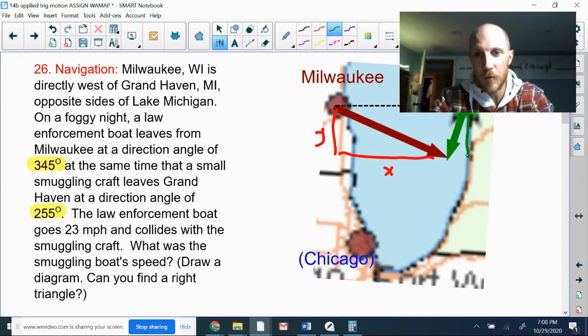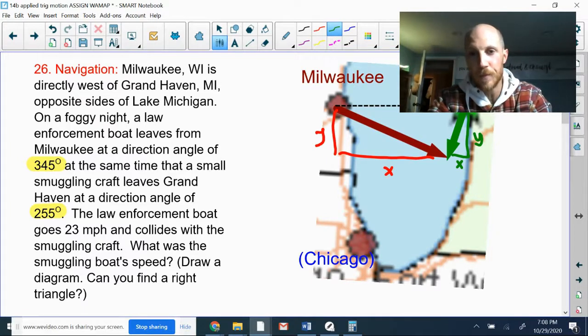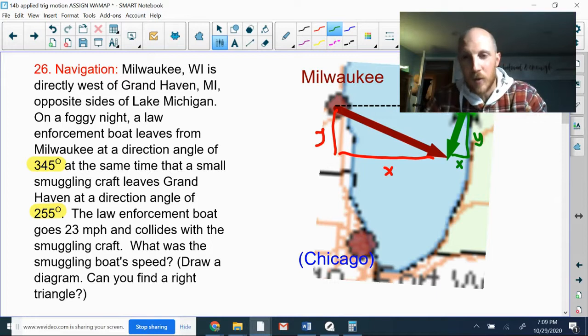There's going to be an X component and a Y component for the smuggling boat. It doesn't look like the X components are going to have any sort of comparison that we can make, but both boats start directly east and west across the lake from one another, and they both travel the same distance to the south when they collide. So the Y component of the smuggling boat in green has to be the same as the Y component of the law enforcement boat in red.